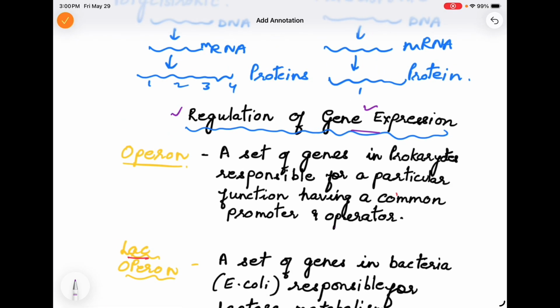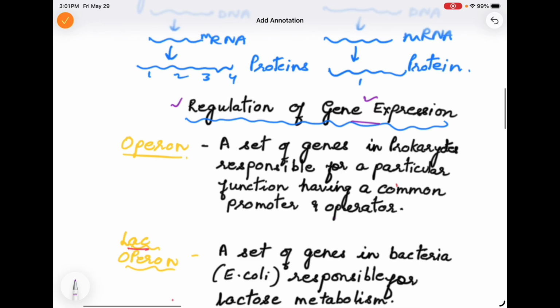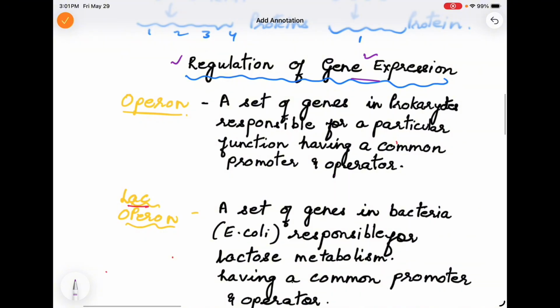It means if that particular protein is needed by the body, the genes will express themselves and the protein will be formed. And if that particular protein is not needed, then genes will not express and protein will not be formed because it is not needed. There is waste of energy unnecessarily if we produce a protein which is not needed by the body at that particular moment. Now, this gene expression regulation needs to be done in both prokaryotes and eukaryotes, any organism. But we will mainly focus on prokaryotes, which is regulated by operon.